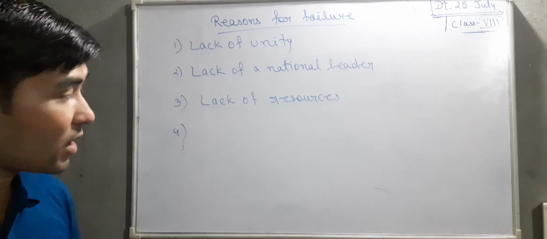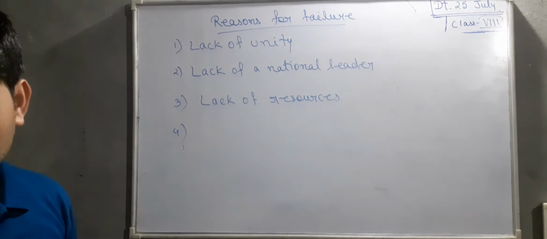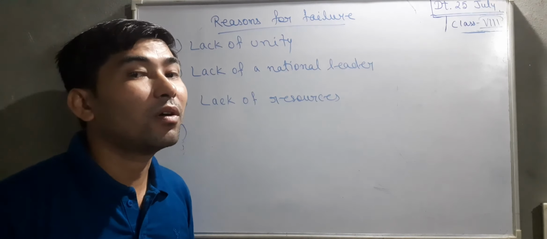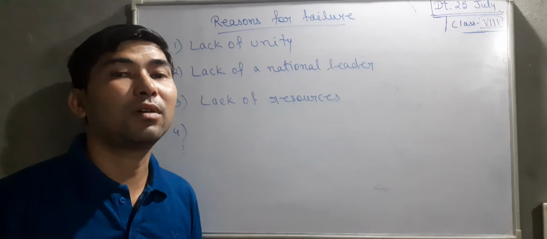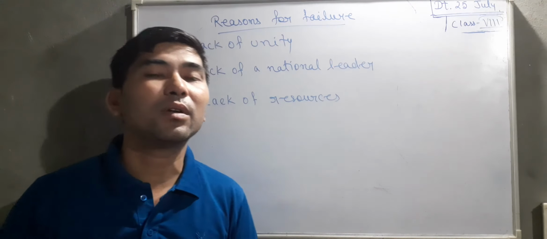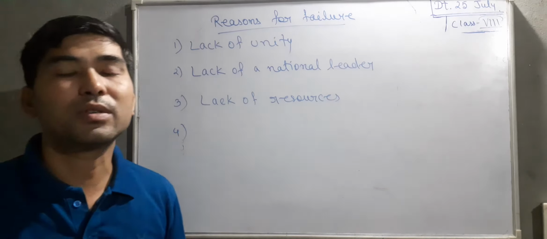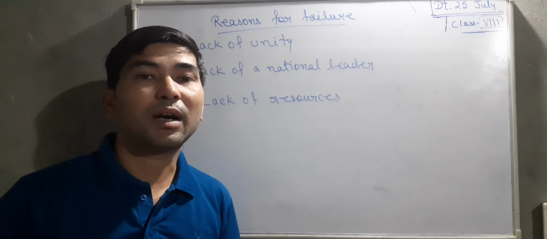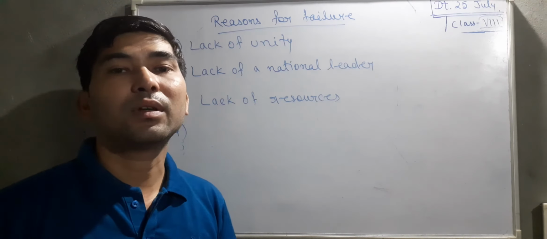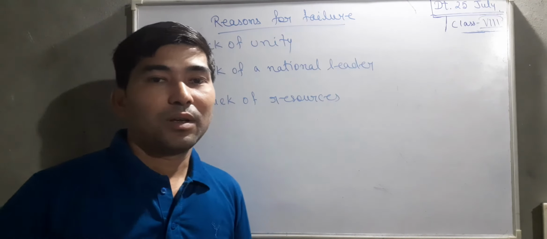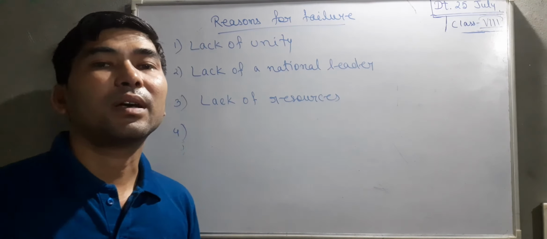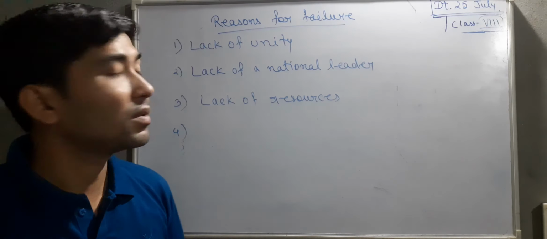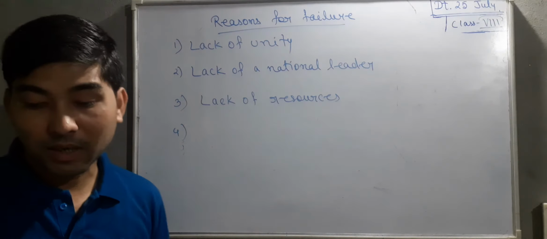Okay. So then lack of resources. Lack of resources here means that all the Indians were fighting with the help of daws, talwars, swords, bhalas, or bows and arrows. But what were the Britishers fighting with? The British army were fighting with the help of guns and bullets, which certainly gave them a benefit against the Indian people while fighting. That is the lack of resources.